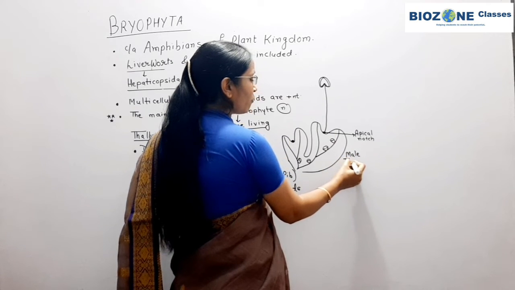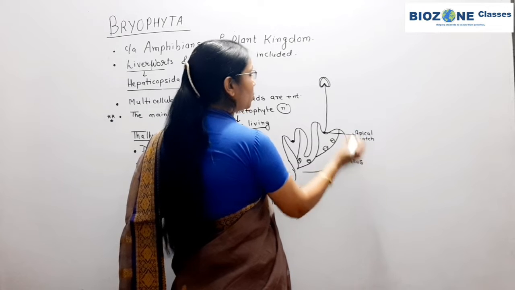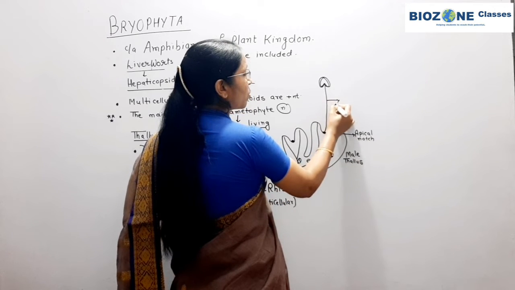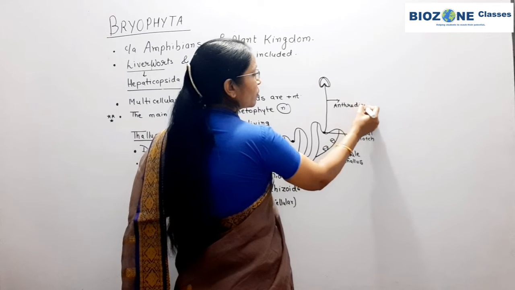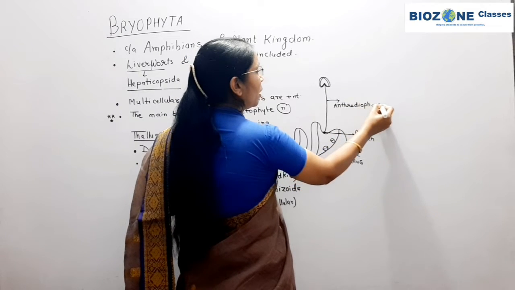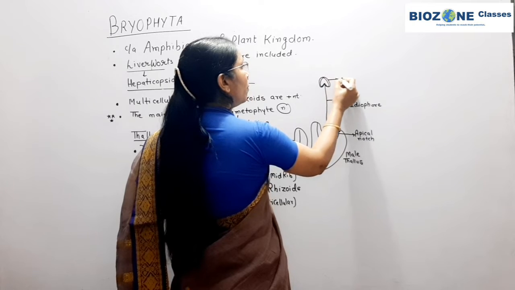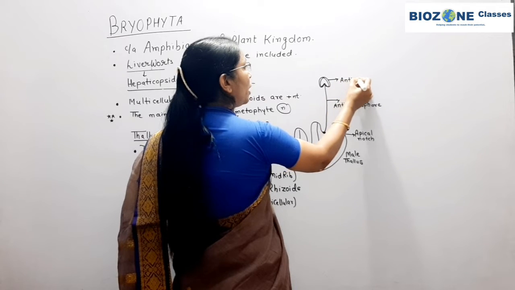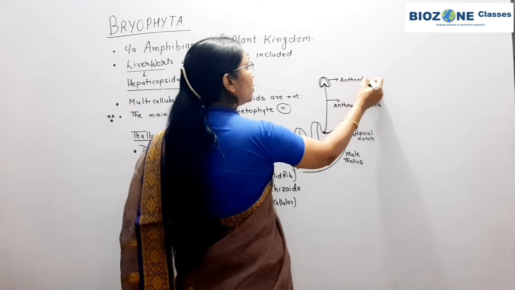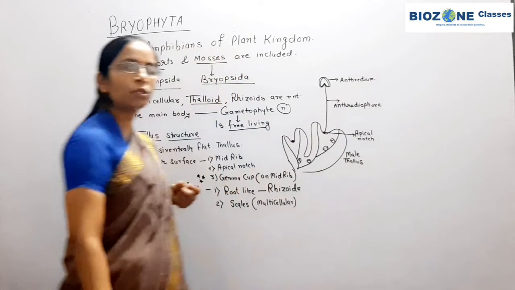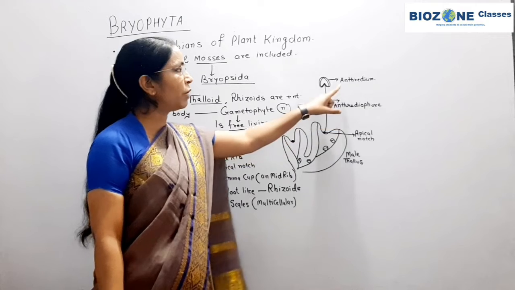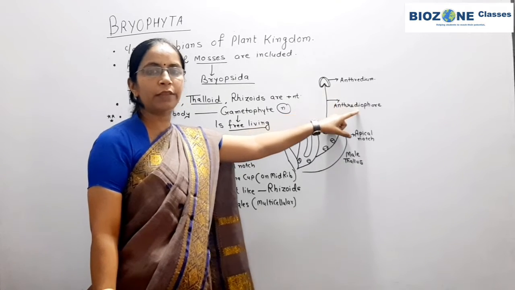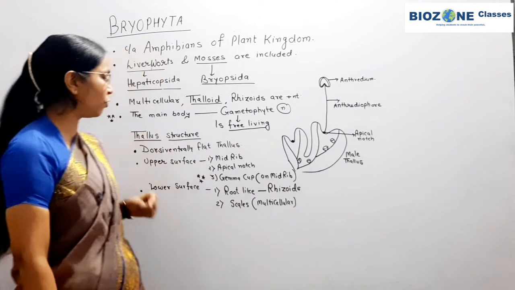In the male thallus of Marchantia, this stalk is called the antheridiophore and it bears the male reproductive organ, the antheridium, at the apex. Clear? So the stalk develops from the apical notch, upright or erect. If it develops antheridium, then the stalk is called the antheridiophore.